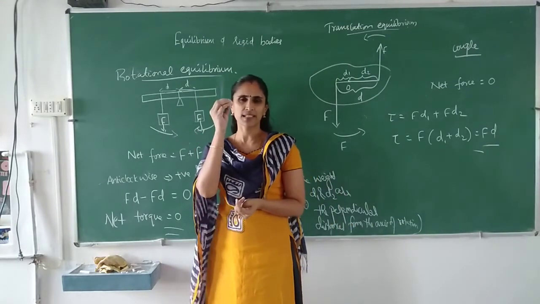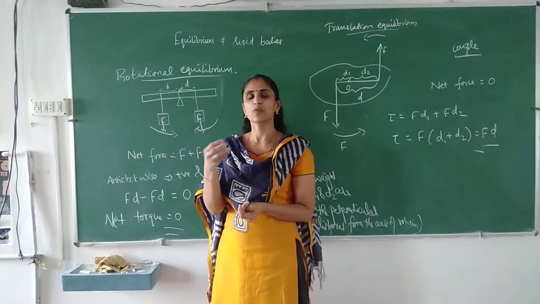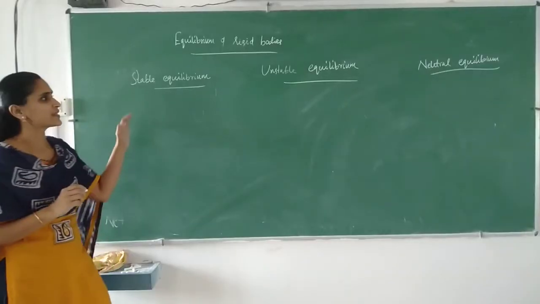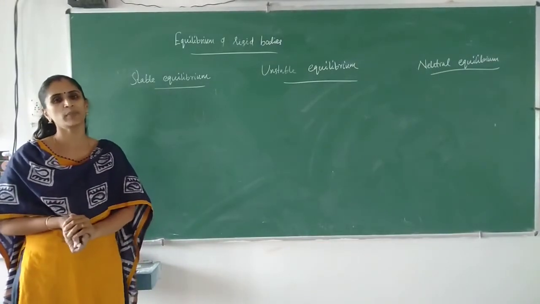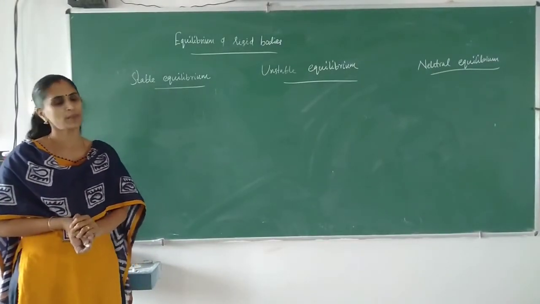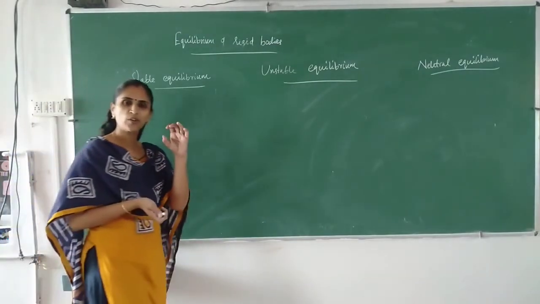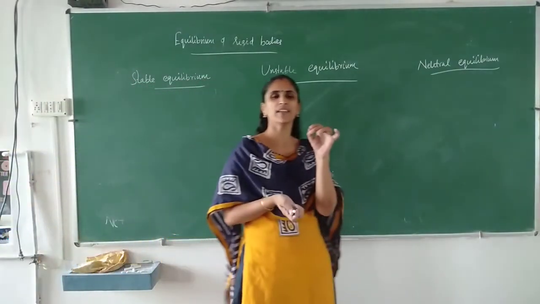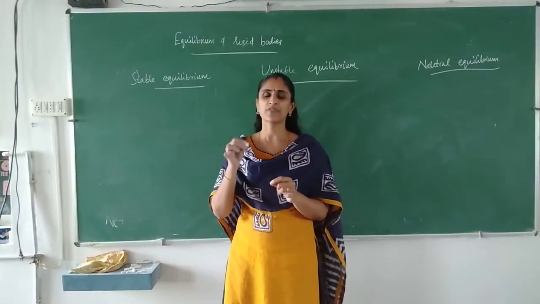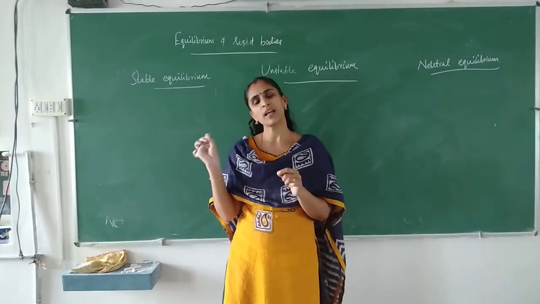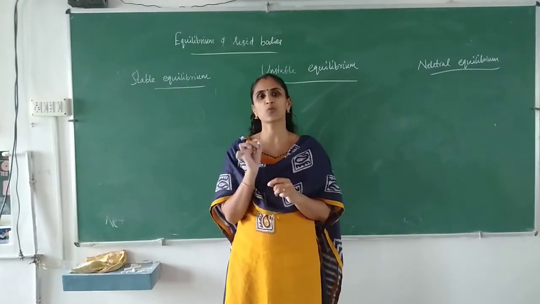Now we will discuss just 2-3 points about what is meant by stable, unstable and neutral equilibrium. Okay, so what is meant by stable equilibrium? If an object is in stable equilibrium and is slightly displaced from its position, after some time it will come back to its original position.